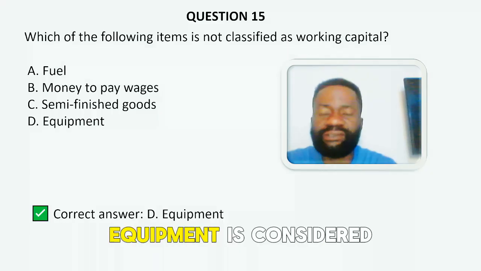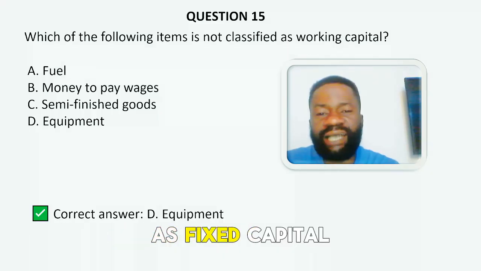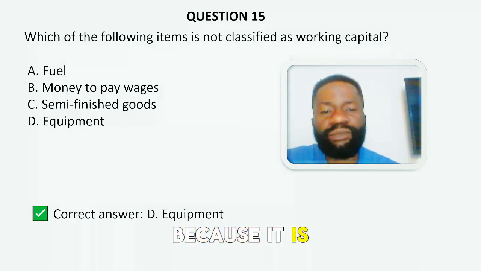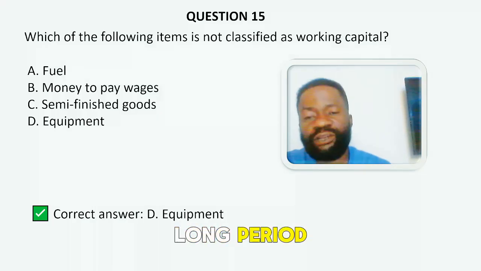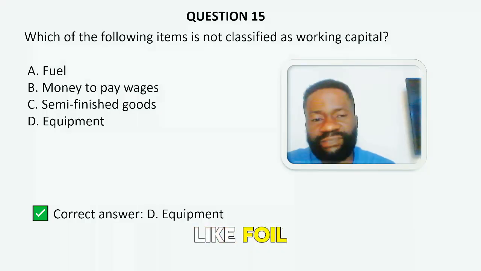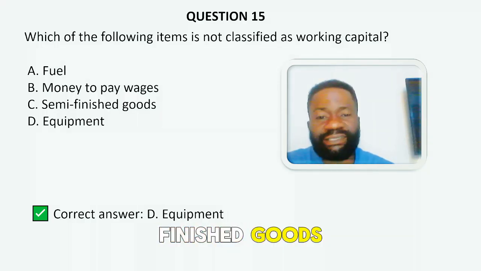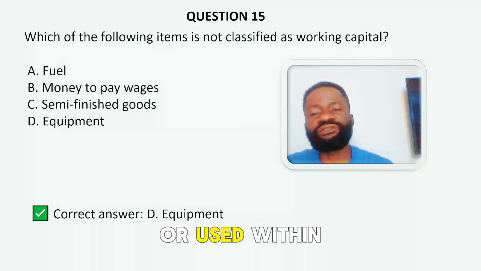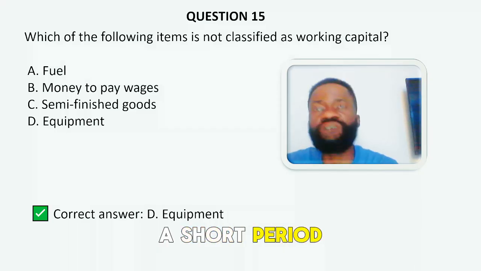Equipment. Equipment is considered as fixed capital because it is used over a long period, unlike working capital, which includes items like fuel, wages, and semi-finished goods that are consumed or used within a short period.